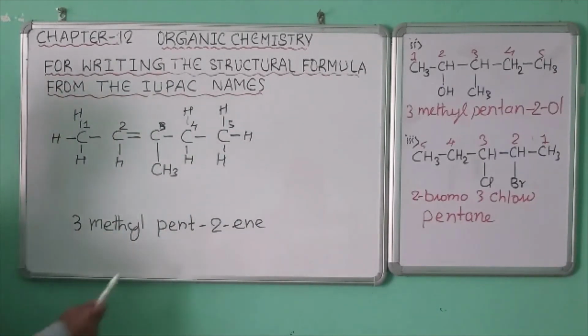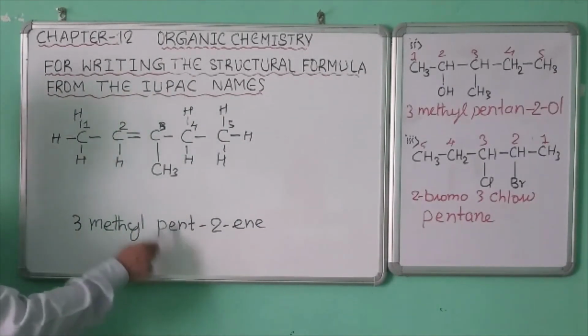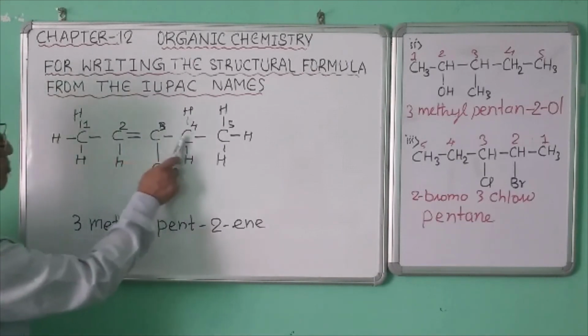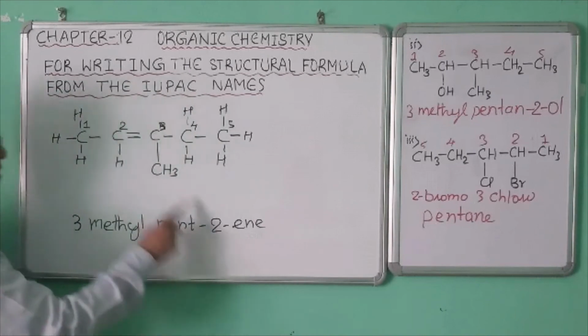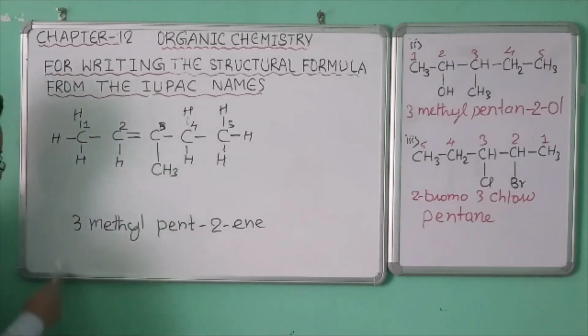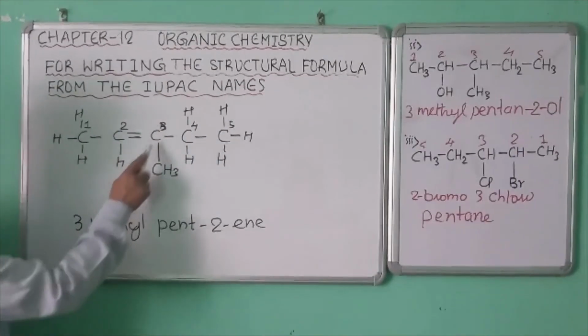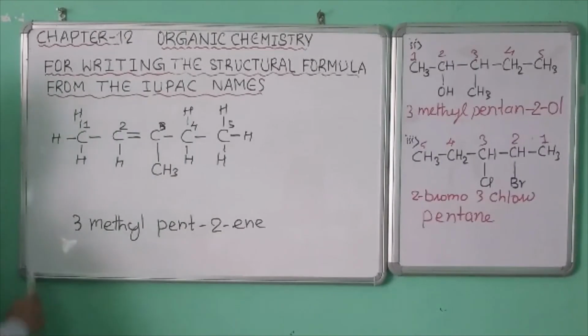3-methylpent-2-ene. Here pent means 5 carbon atoms, 1, 2, 3, 4, 5. Ene means double bond. This double bond is in the second carbon atom. And 3-methyl is in the third carbon atom, CH3. And this is the structural formula of